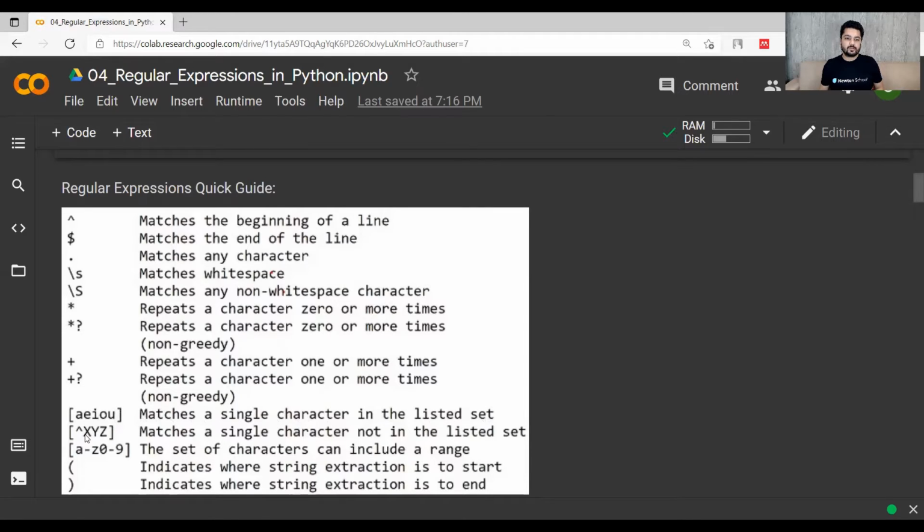So it is a not character. We can also use a to z, 0 to 9, the range of characters, so the set of characters can include a range. This round bracket starting indicates that the string extraction is to start from there, and it has to end using the close round bracket.